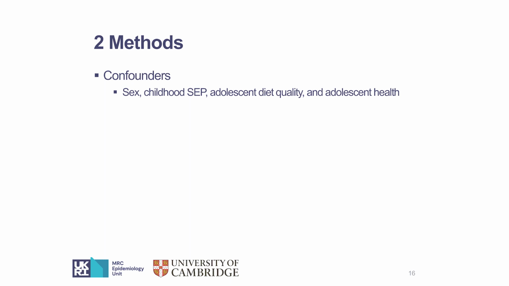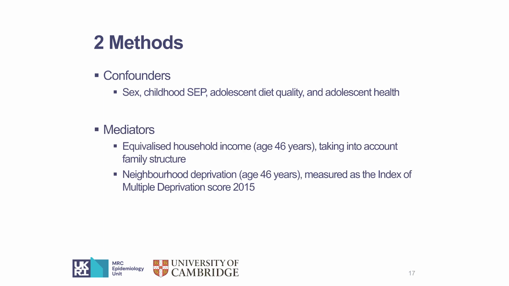In this study, we included the confounders of sex, parental and neighborhood SEP in childhood, adolescent diet quality, similarly measured by the Mediterranean diet, and adolescents' health-related behavior and health status. And we included 2 potential mediators of the relationship between early adulthood SEP and adult diet quality: their household income measured at the household level, and neighborhood deprivation measured at the neighborhood level.